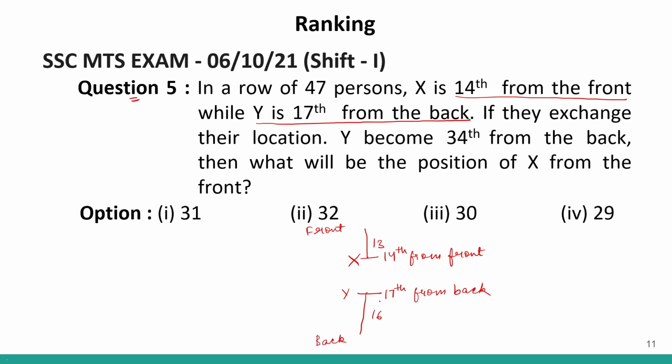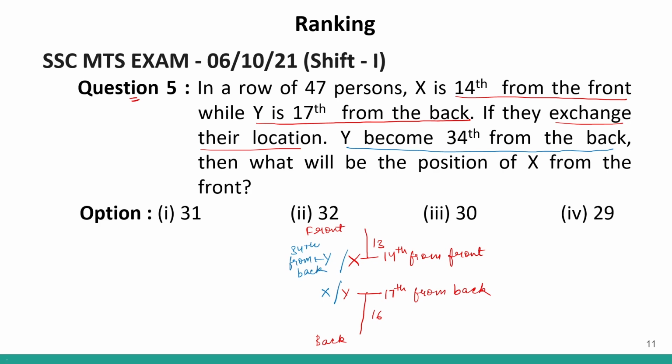Now, question says that they exchange their location. Exchange their location means now Y will sit over here and X will sit over here. They have exchanged their position. It is given to us that Y becomes 34th from the back. So Y was basically 17th from the back, but now Y is 34th.